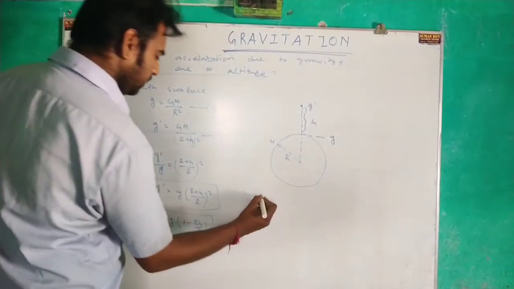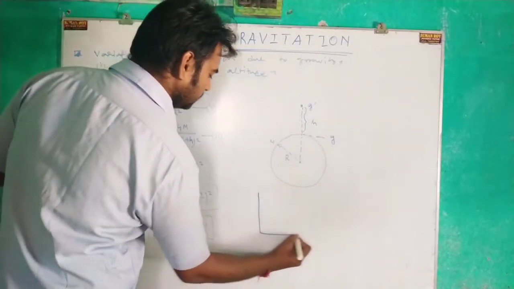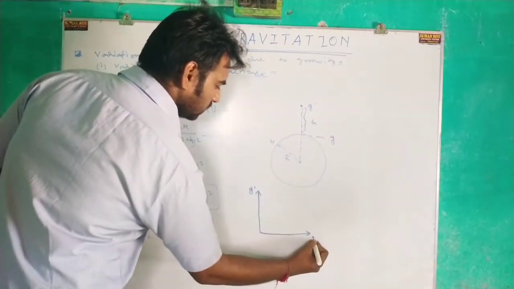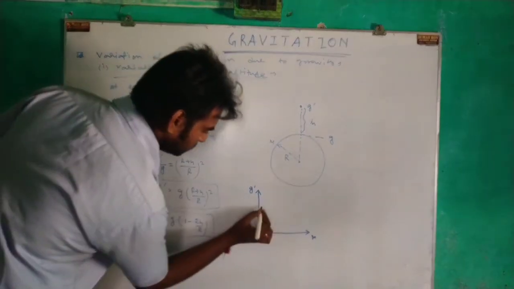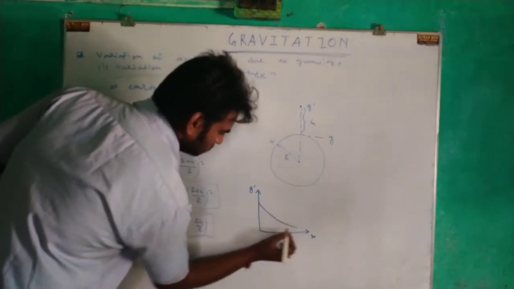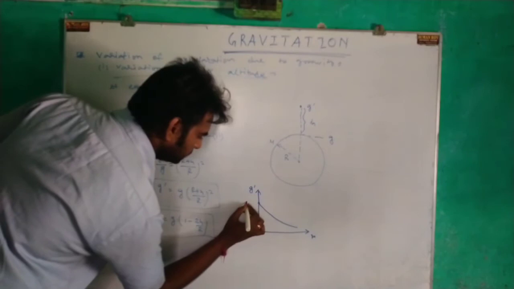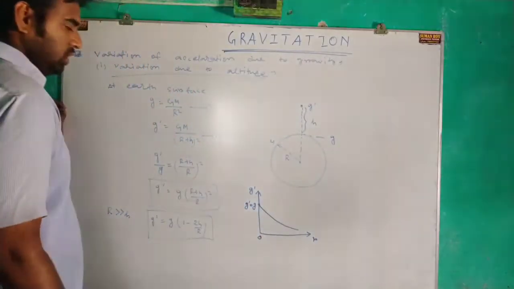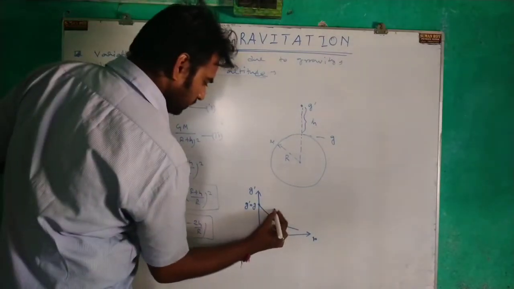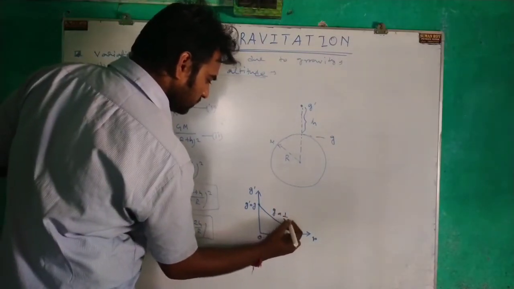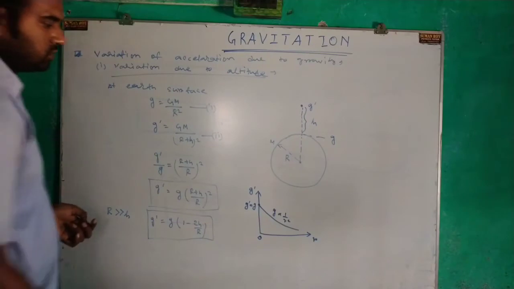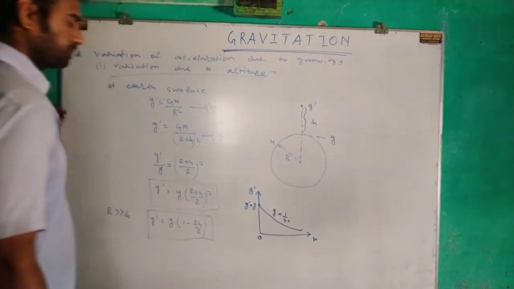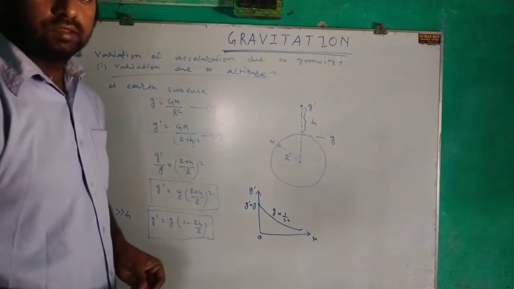Now the graph between g and r will be like this. At this point the value of g dash equals g, as this is the Earth's surface. And the relation is that g is inversely proportional to distance square. That is why the graph will be like this. Okay, clear?